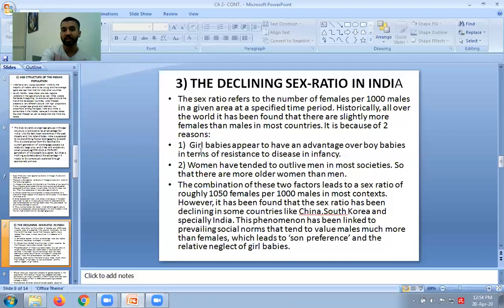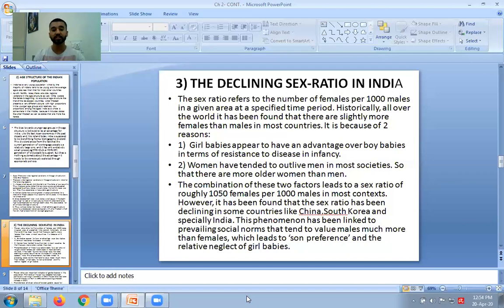Number one reason, girl babies appear to have an advantage over boy babies in terms of resistance to disease in infancy. Look, infancy is a period when a baby is between 0 to 2 years of age. When a baby is under 2 years of age, during that period, the girls have more immunity power.